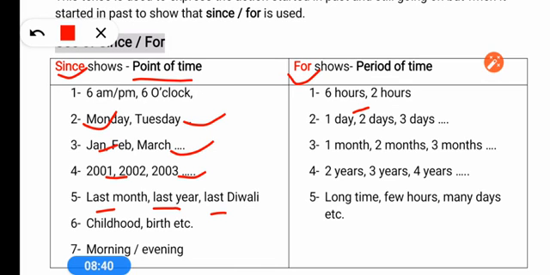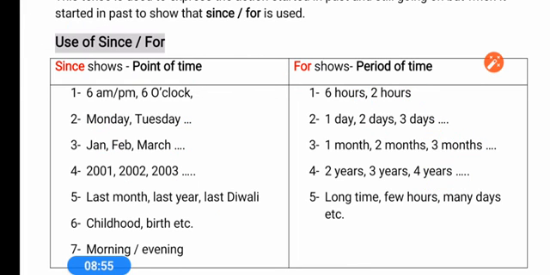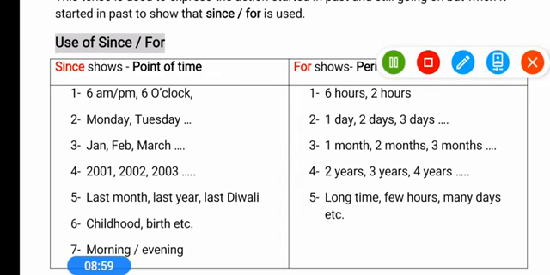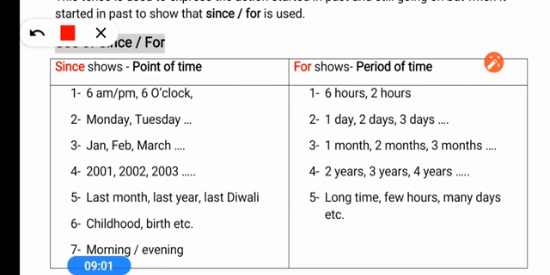If the word hour, second, minute, days, week, month, year is mentioned, it means this is not a point of time, rather it is a duration. So for duration we use for. Once again I am repeating, for a point of time we use since, and for duration we use for.